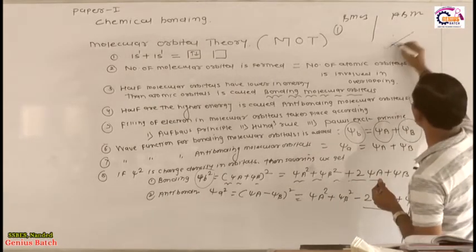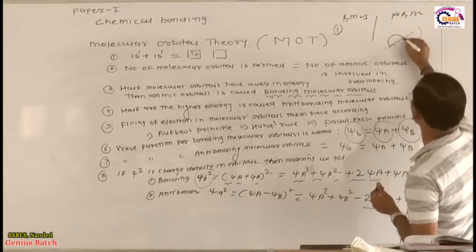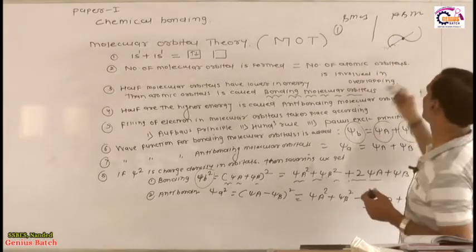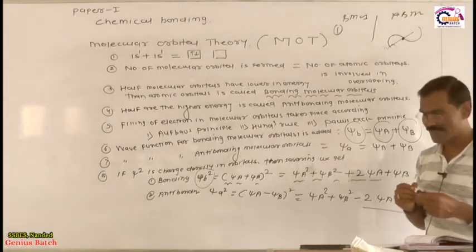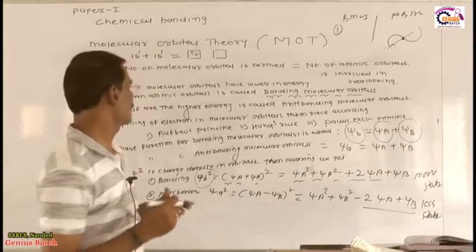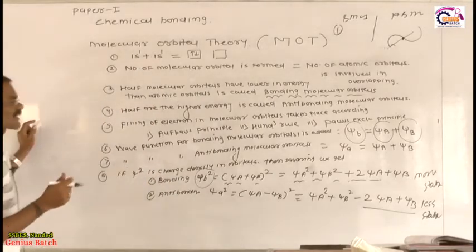What does node mean? This is the node. Bonding orbital doesn't have a node, but anti-bonding has a node. I will explain the meaning of node if we have time, but I know, dear students, I am explaining a very critical and large point.